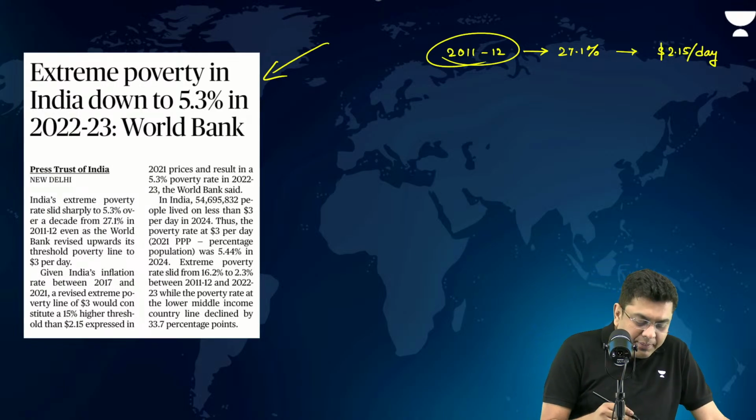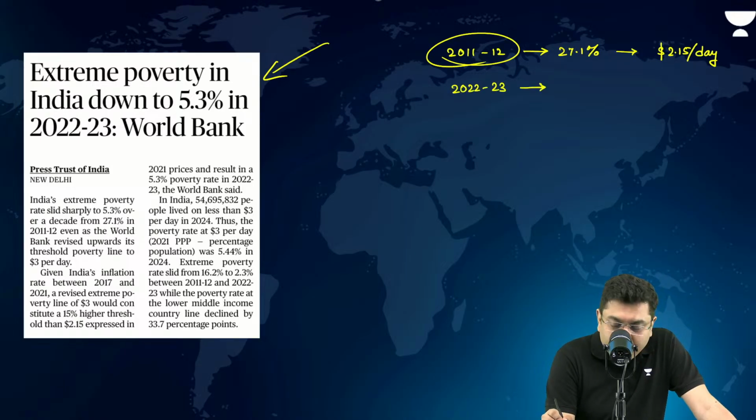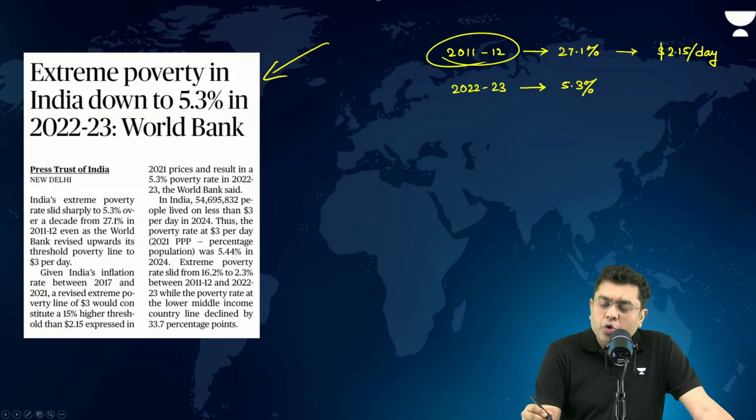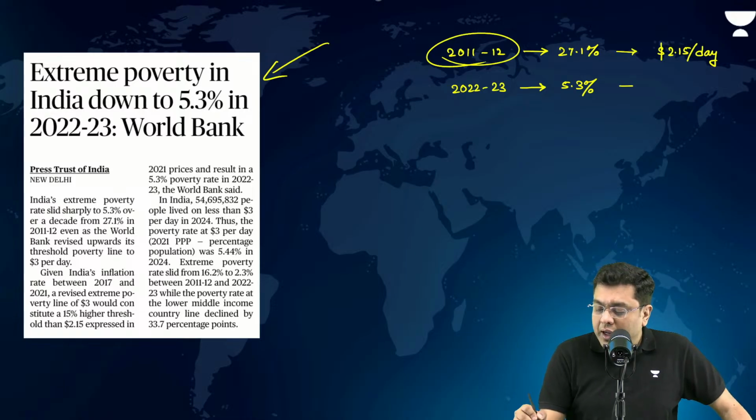Now, the same data has indicated that in 2022-23, that number of absolute poor has come to 5.3%. Now, obviously, during this period of time, inflation has also happened. So, accounting for inflation, now the limit is $3 per day.